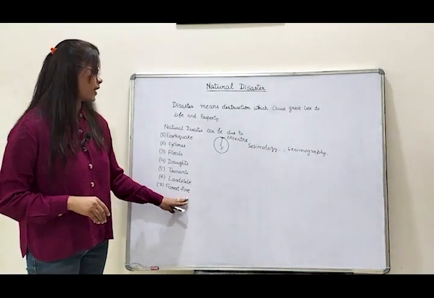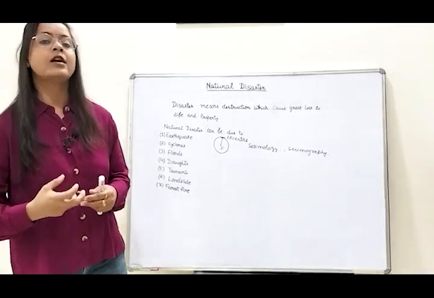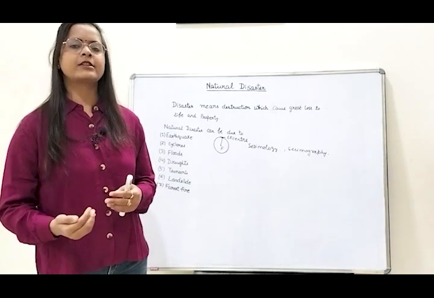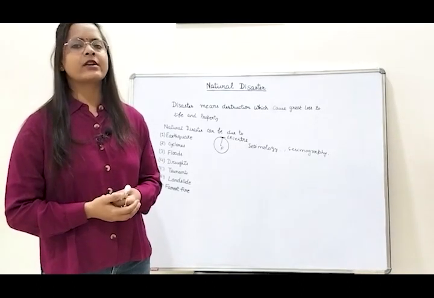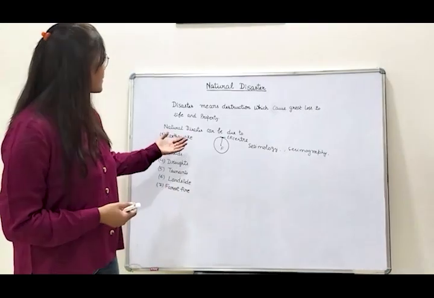The last is the forest fire. Forest fire is a situation when uncontrolled fire affects the vegetation and the life of the surroundings. So this is all about the various natural disasters.